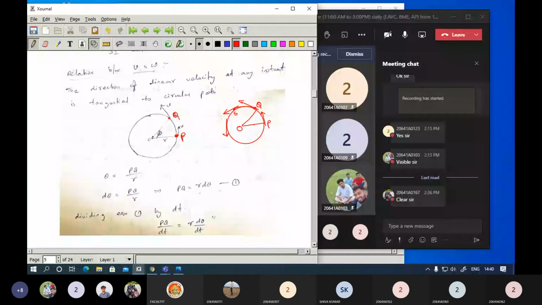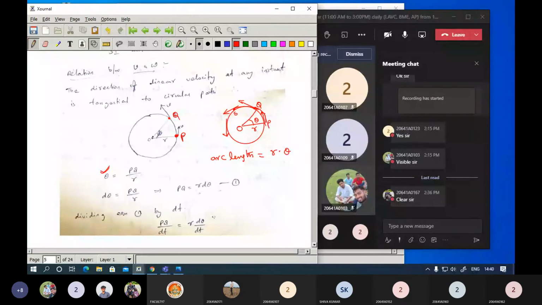And this is the center, and here this is the angular displacement theta, and this is R. Now depending on what we had given previously, we got arc length equals R into theta, that we got in the previous expression. Now what is the arc length here?